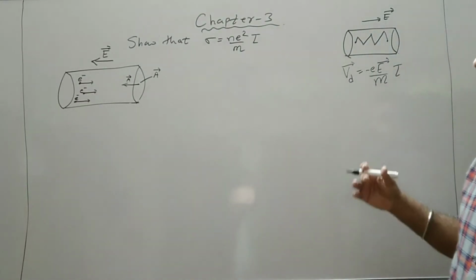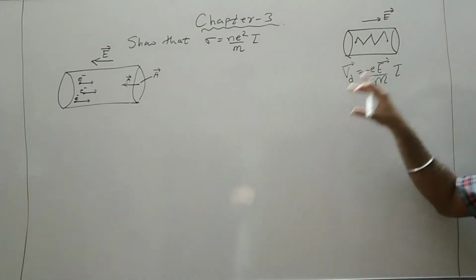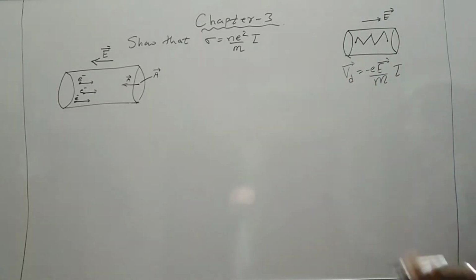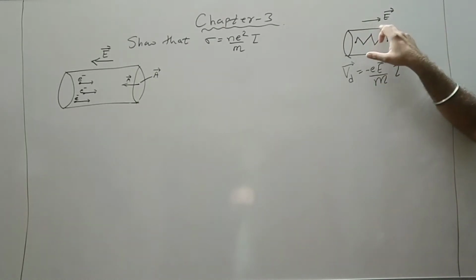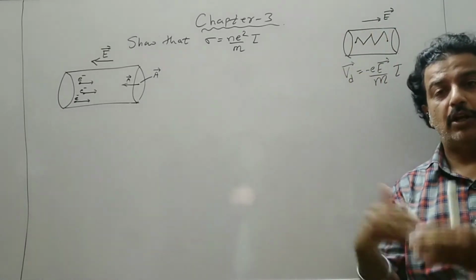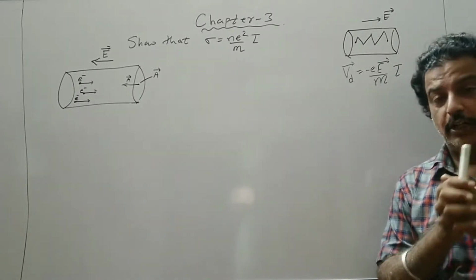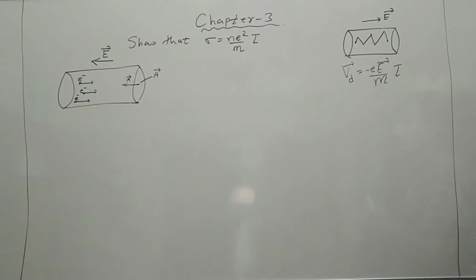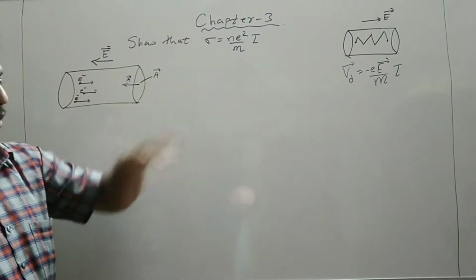Now we know that all the electrons move with the average velocity, which is known as the drift velocity, because they accelerate under the influence of the electric field, and then they collide with the ion, again they accelerate, so their velocity keeps on changing. So we have to take the average of the velocities, which is known as the drift velocity. Now let us assume, in a small time interval, Vd is the drift velocity.